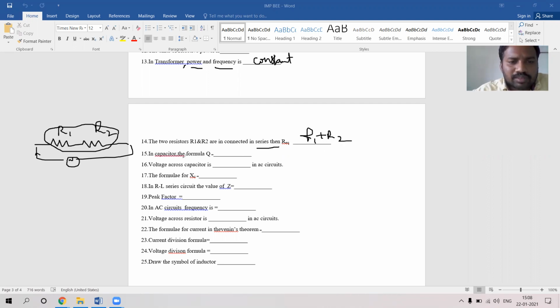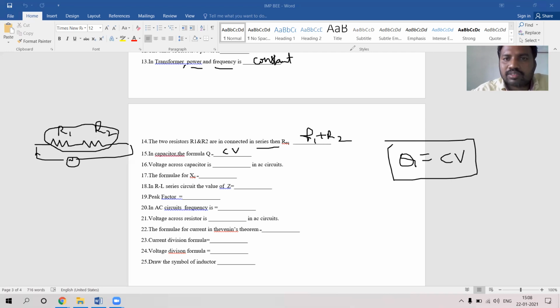What about the capacitor? In the capacitor, the formula is Q equals CV. Remember CV Raman, the scientist's name. Okay, charge equals capacitance into voltage. Coming to the voltage across a capacitor in AC circuits.